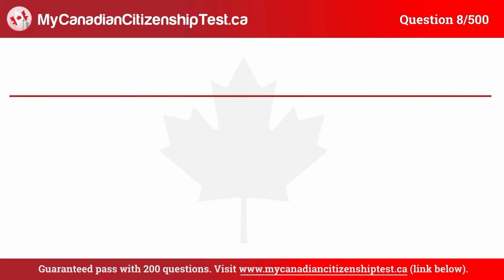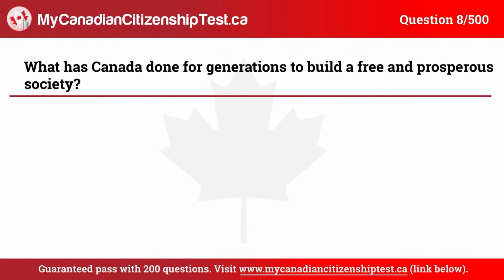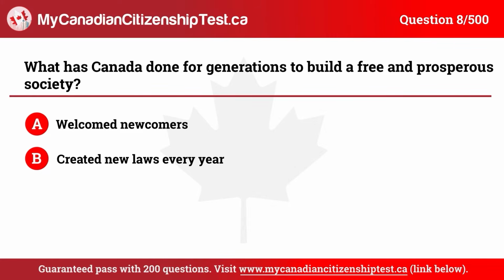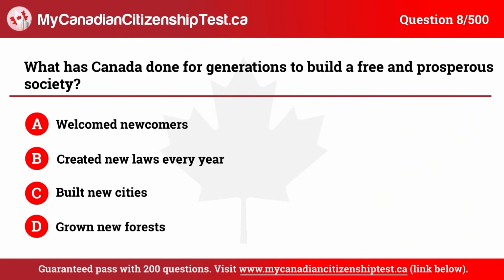Question 8. What has Canada done for generations to build a free and prosperous society? A. Welcomed newcomers. B. Created new laws every year. C. Built new cities. D. Grown new forests. The correct answer is A. Welcomed newcomers.